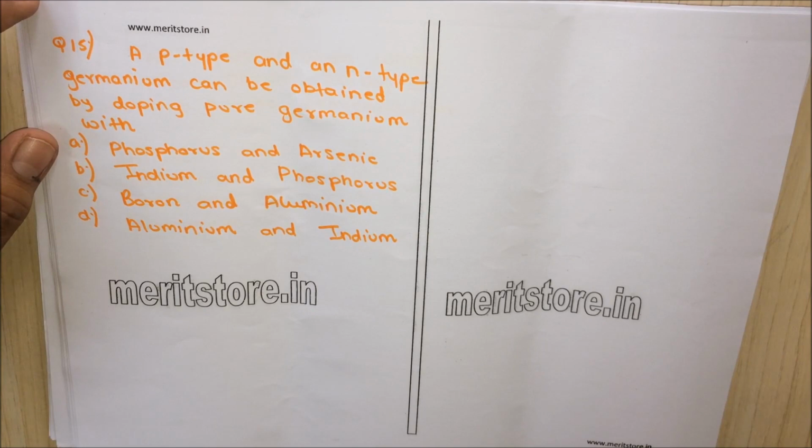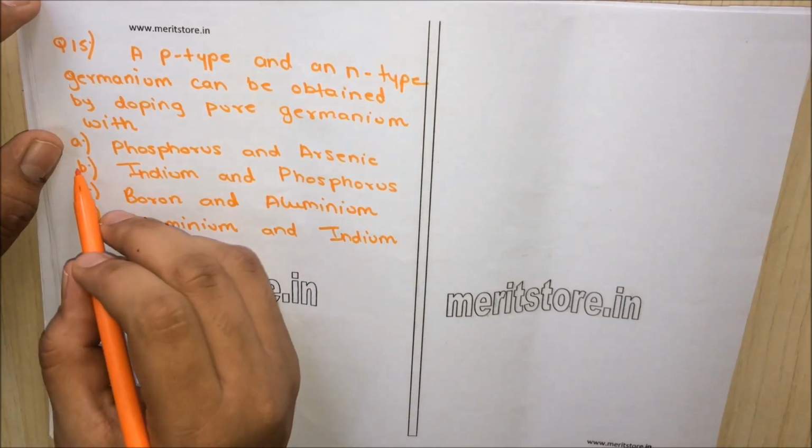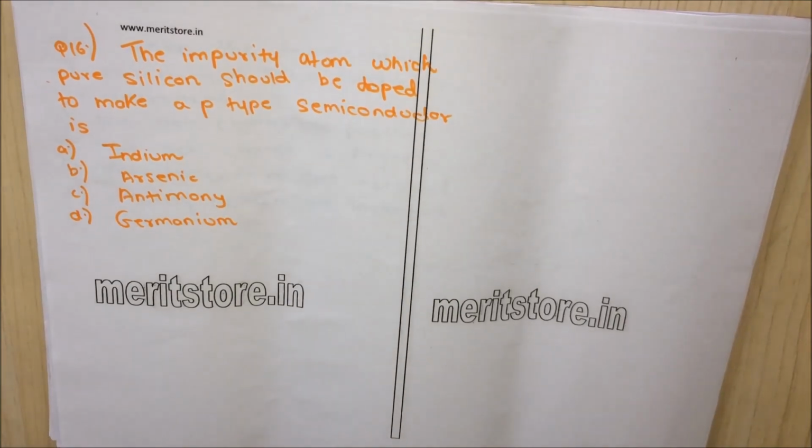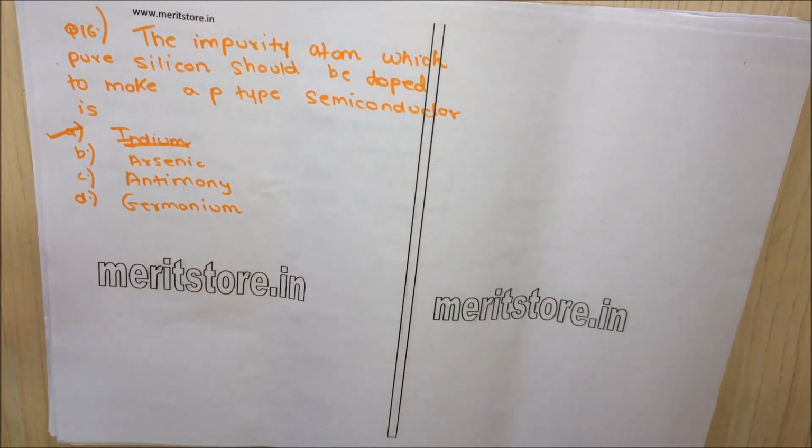So we know that a p-type and n-type germanium can be obtained by doping pure germanium with indium and phosphorus. So option B, indium and phosphorus, is the correct answer. Question 16. The impurity atom with which pure silicon should be doped to make a p-type semiconductor is option A indium, option B arsenic, option C antimony, option D germanium. So we know that the impurity atom is indium. So option A, indium, is the correct answer.